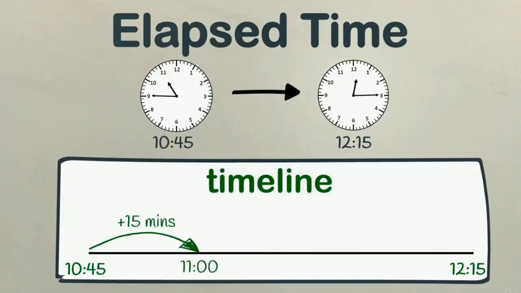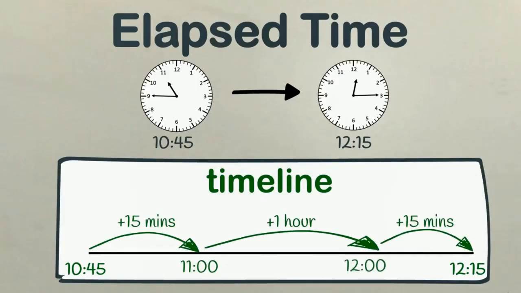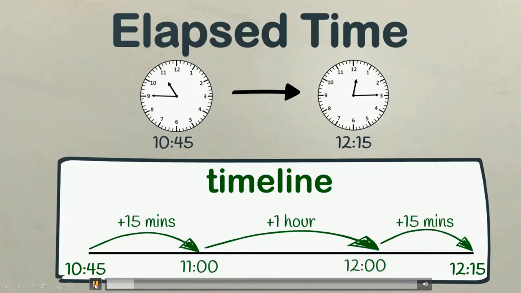Now see how to find out the elapsed time in between. You can see here, this clock is showing the time 10:45 and this is showing the time 12:15, right? So how to find out the elapsed time here? First 10:45 to 11, 15 minutes, 11 later 1 hour, 12, later 15 minutes, 12:15, right?